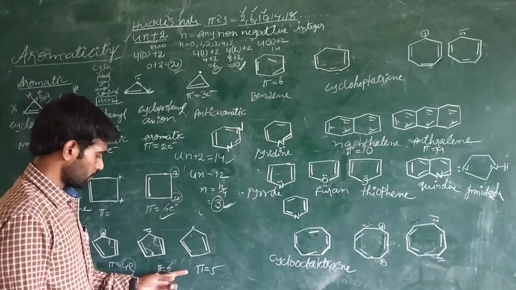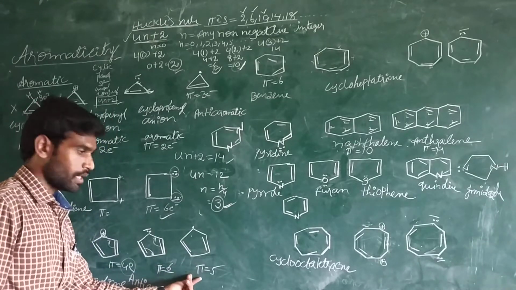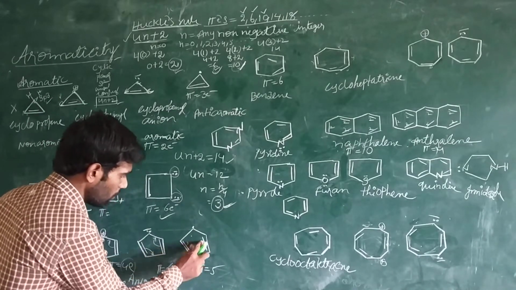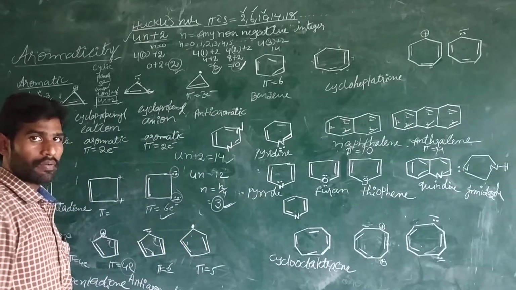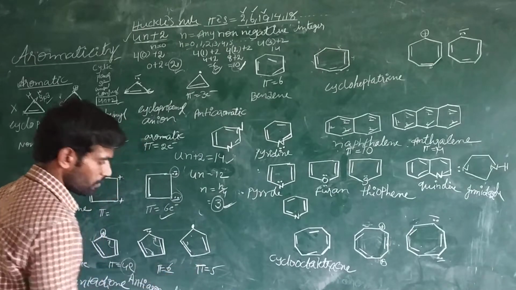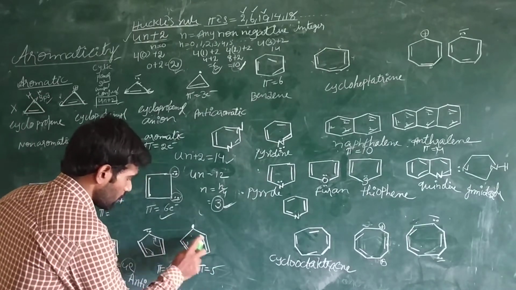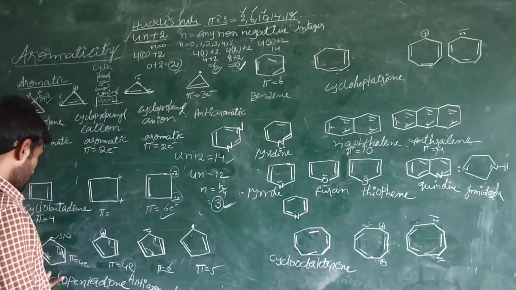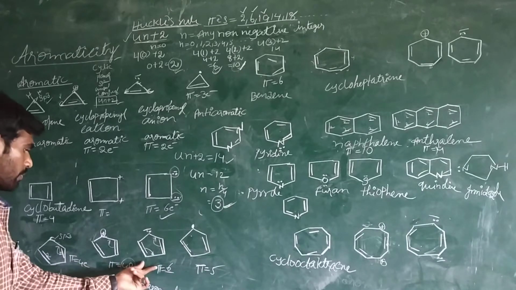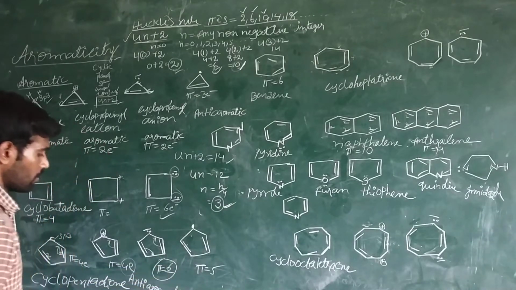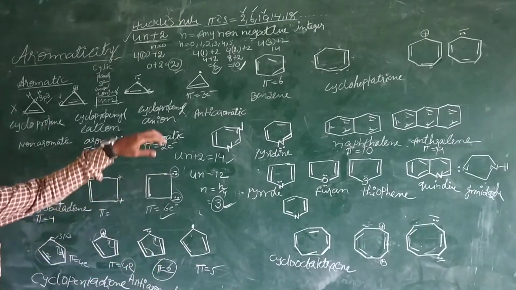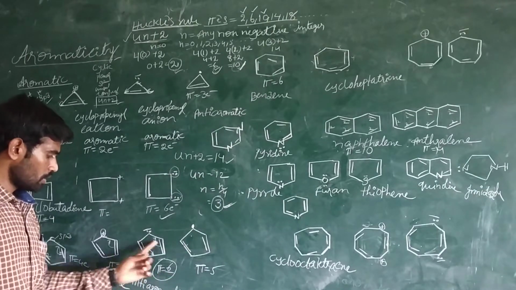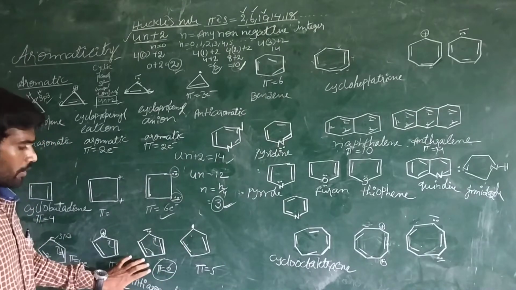And here in this case, the cyclopentadienyl radical contains these 2 pi electrons, total 4, plus this one is 1 radical electron, an odd electron. So total pi electrons are 5. So this one is a non-aromatic compound. This one is aromatic because pi electrons are 6. According to Hückel's rule, the number of electrons should be 2, 6, 10, 14, 18. Here the 6 electrons meet all the criteria of aromatic compounds.